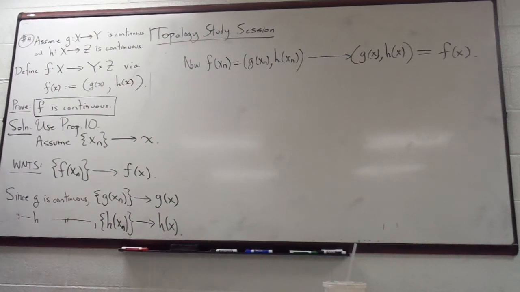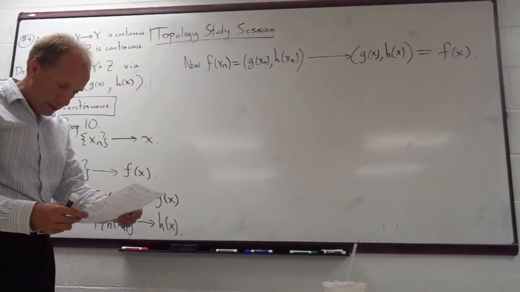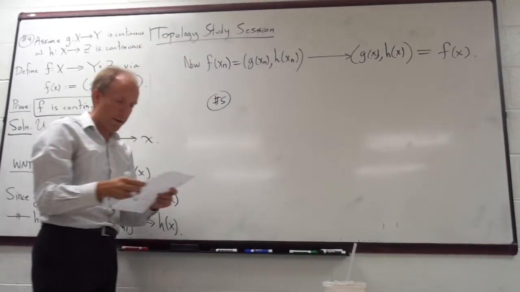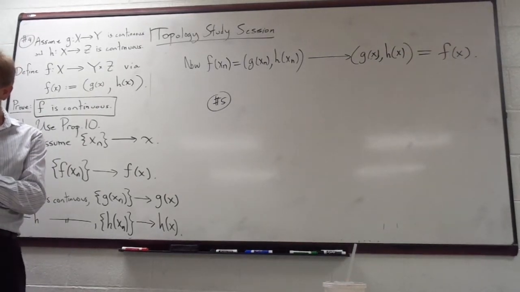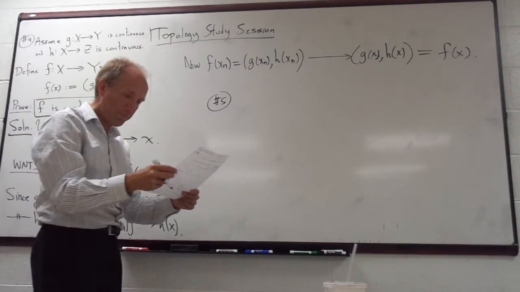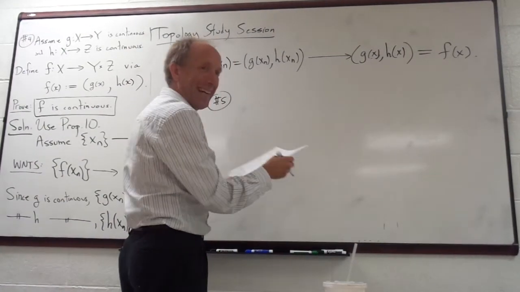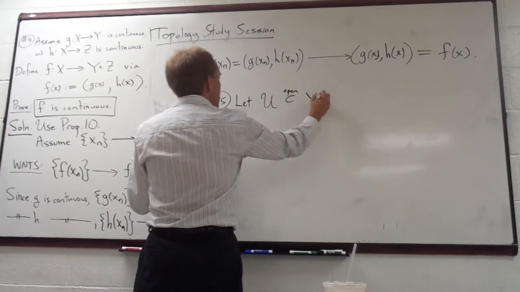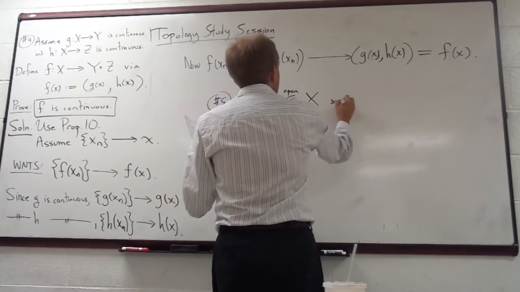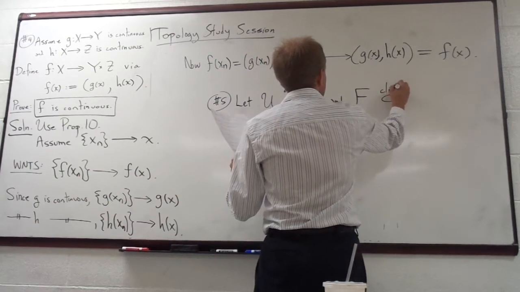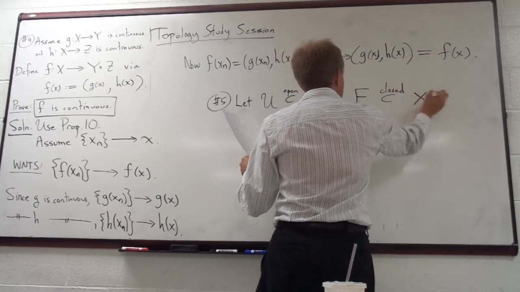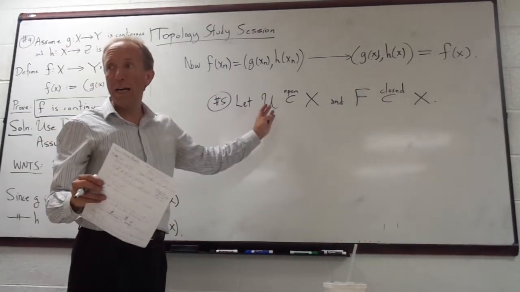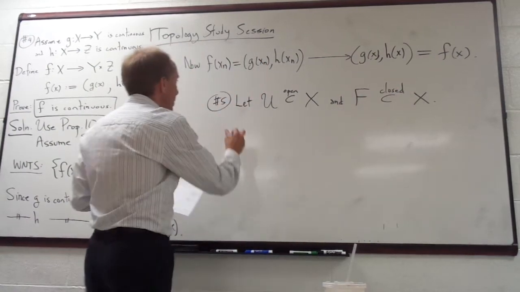Okay, let's do another one. Number 5. Now we're going to get down to the ones that go faster. This won't take us too long. At least I think they're going to go faster. Okay, so let U be open in X and let capital F be closed in X. So you take one open set and you take one closed set. And what I want to do is prove